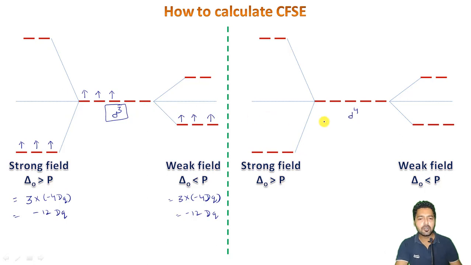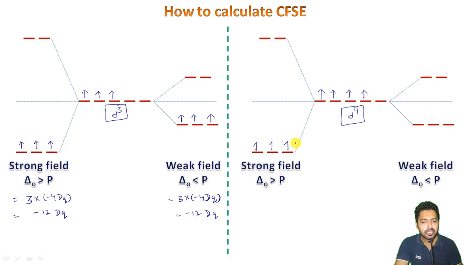Now let us see what is going to happen in case we are having a d4 type of configuration. First of all, in the degenerate set of orbitals, we can fill these 4 electrons like 1, 2, 3, and 4 here. As far as the strong field is concerned, this magnitude is quite high, so the filling will be 1, 2, 3.